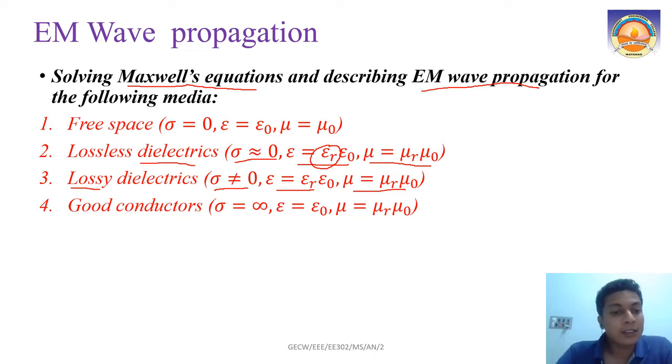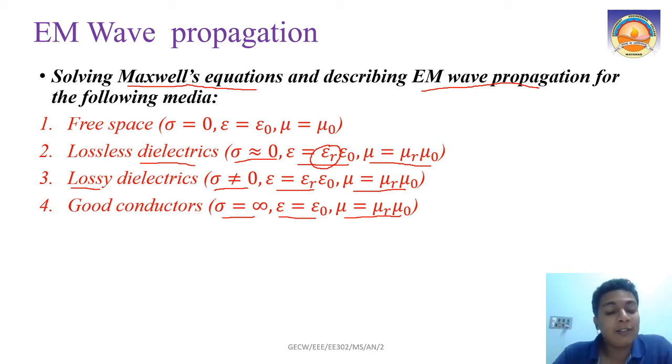Then the fourth kind of medium which we are going to discuss is conductors, meaning good conductors. What does that mean? We cannot exactly say that its conductivity is infinity. Whenever your conductivity is so high, that is what we mean by good conductors. Or in the general case, we can say the conductivity tends to infinity. Then epsilon, as we already discussed before, will be epsilon 0, and mu can have some permeability, mu or mu 0. Okay. So these are the four cases that we will be discussing to understand electromagnetic wave propagation.